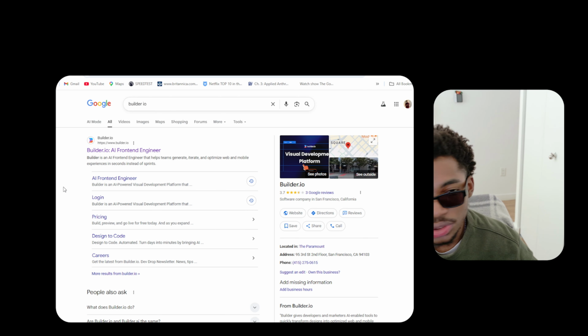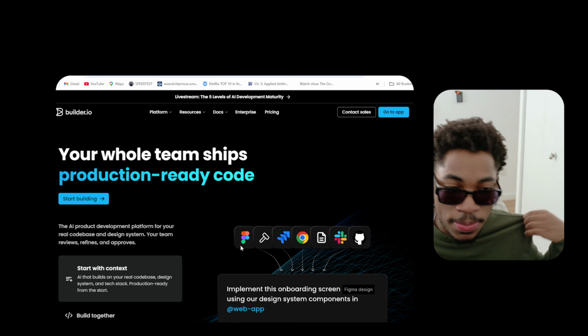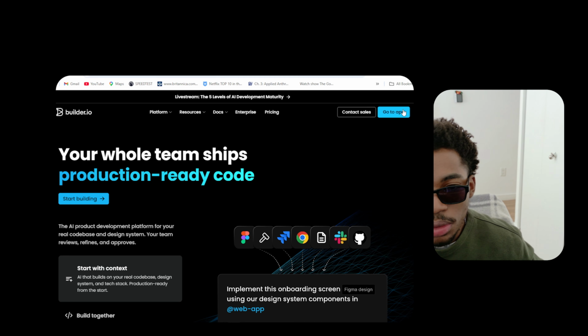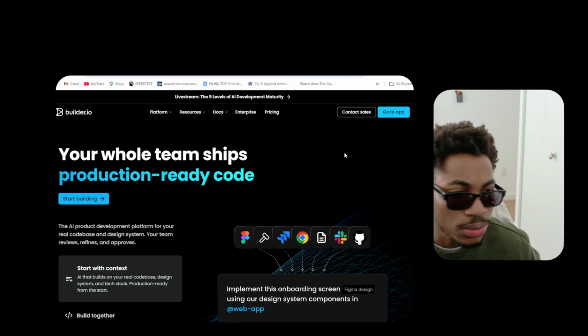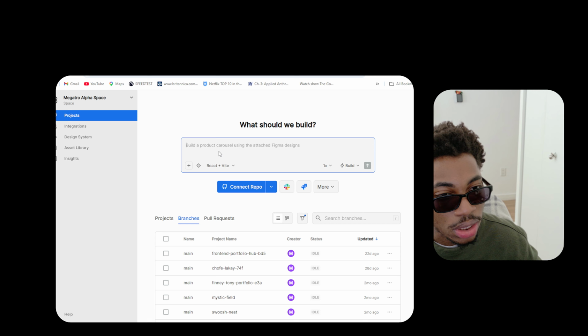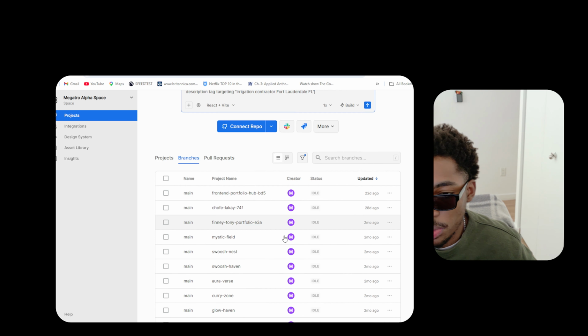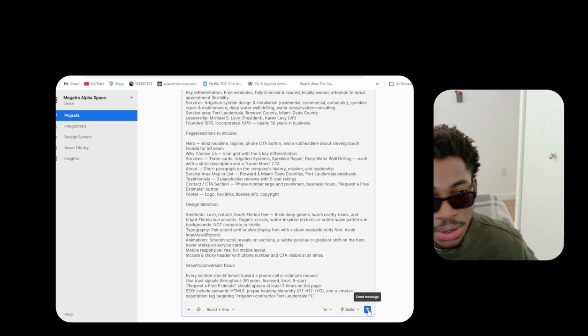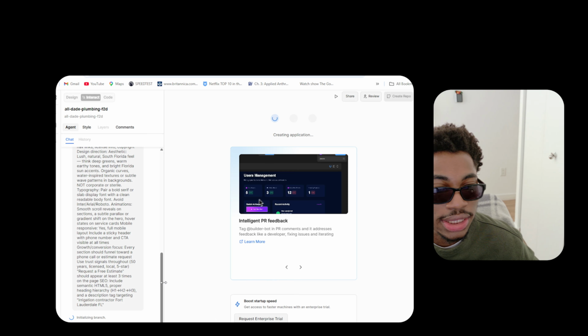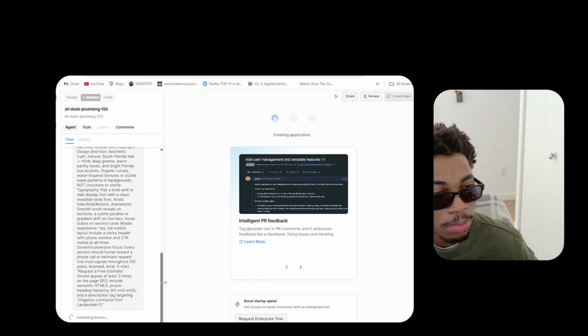So you guys can use builder.io. You're gonna go sign in. If you haven't signed in already, make sure to sign in and create your own account. It's pretty easy. Then from there you're gonna go here on the app, and paste the prompt that you just got from Claude. So you're just gonna paste the prompt and see how builder.io is doing. It's gonna analyze your information, which is pretty good.